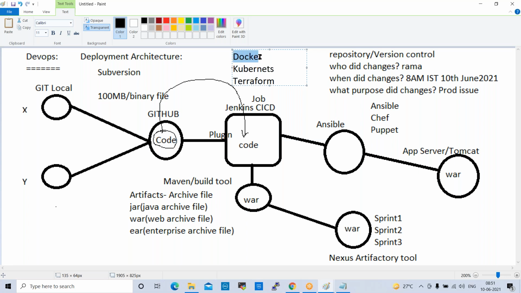In Docker we call them containers, and in Kubernetes we call them pods. A pod is a group of containers. Terraform is infrastructure automation. Using Terraform, if you want to create 1,000 servers, within 1 minute we can create them with all the packages and all the configurations. So this is infrastructure automation.